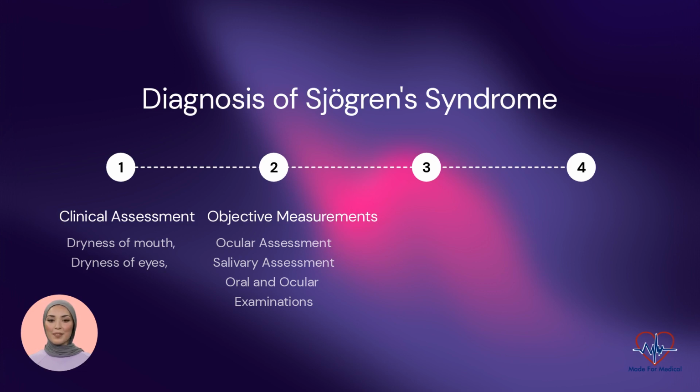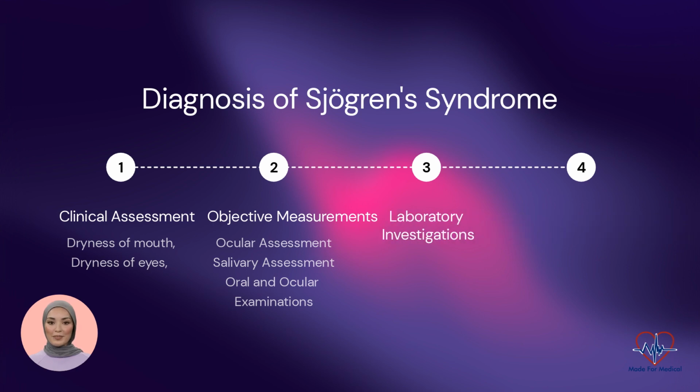Salivary assessment. Salivary flow rates can be measured using the Saxon test or the unstimulated whole salivary flow rate test. Decreased salivary flow confirms the presence of xerostomia. Oral and ocular examinations. Clinical examination of the oral cavity and conjunctiva may reveal signs of dryness, such as erythema, atrophy of oral mucosa, decreased salivary pooling, or corneal staining.